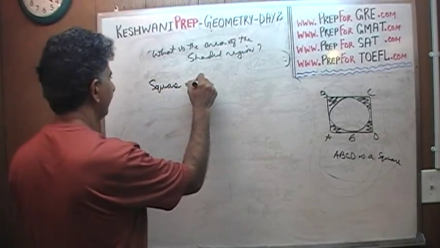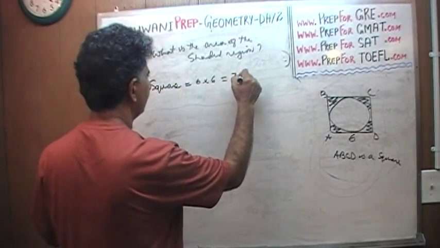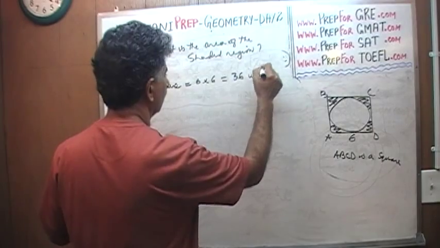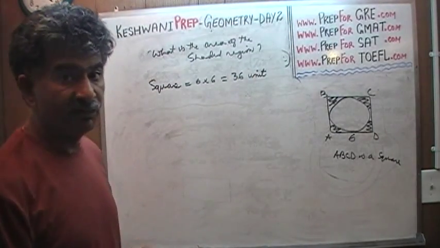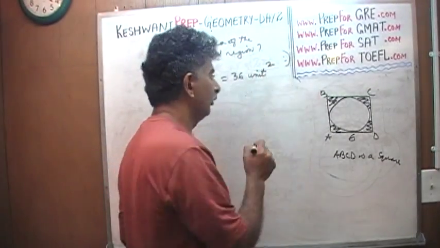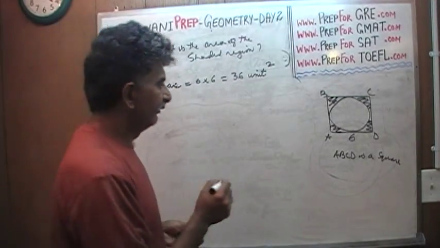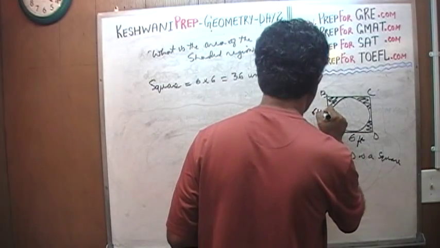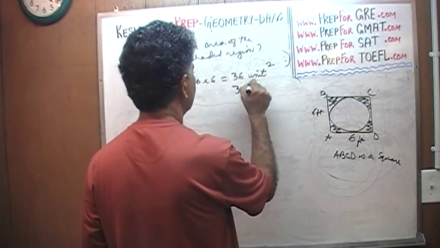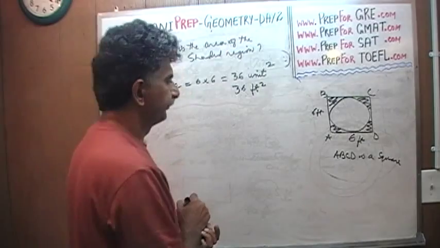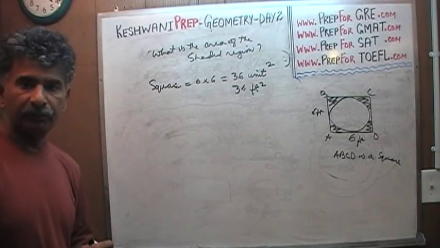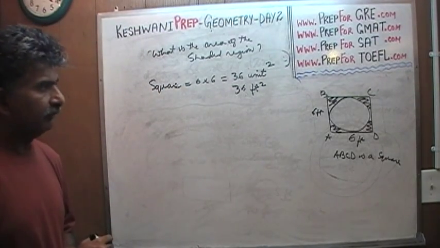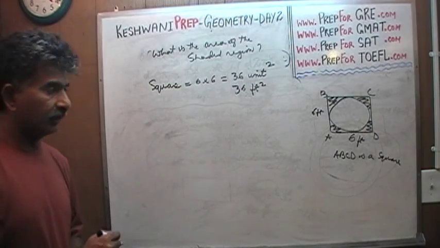Square is simply 6 by 6. It's 36 units. Oh, it's not 36 units, it's 36 units squared. You see, I almost made a mistake. So if this is 6 feet, this is 6 feet, this would have been 6 feet squared. So now we know the area of the square. Now we have to figure out the area of the circle.